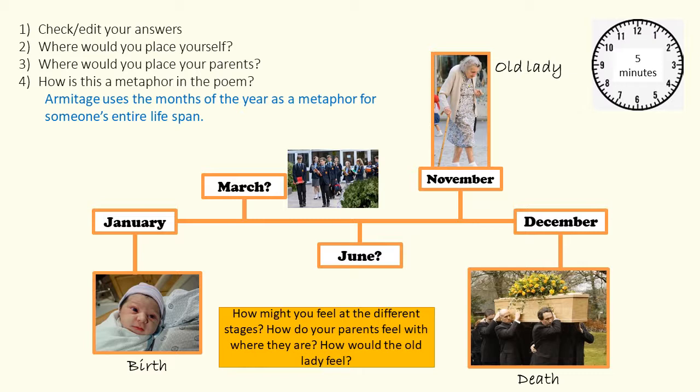So it may be that you feel like you're in March. I would probably say May for myself, but then maybe as you go on to the autumnal months, September, October, November, you could start to feel more nervous because then you're going towards December. But in the early half of the year, you're probably less worried about the aging process.